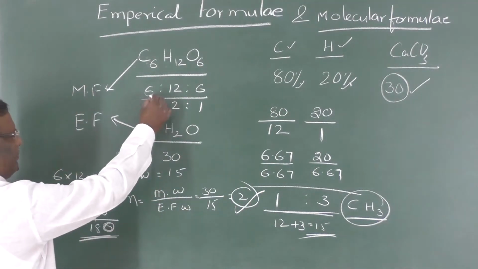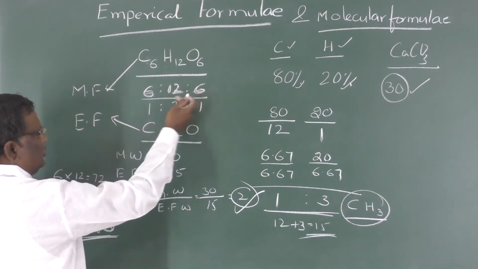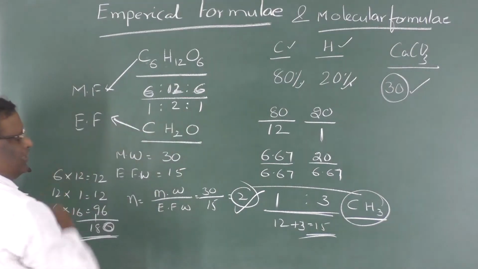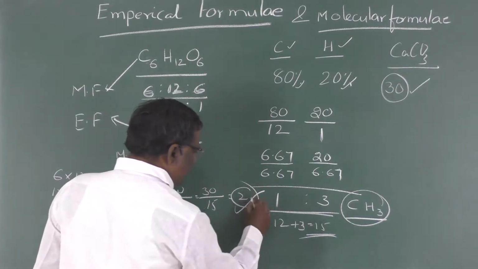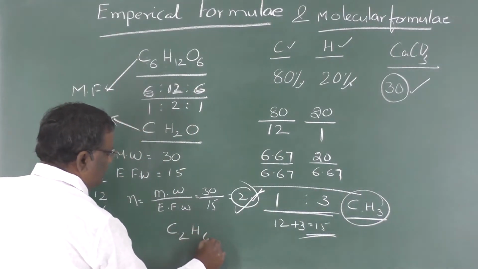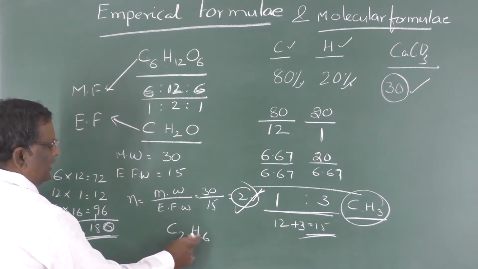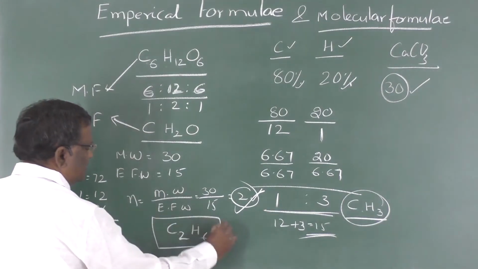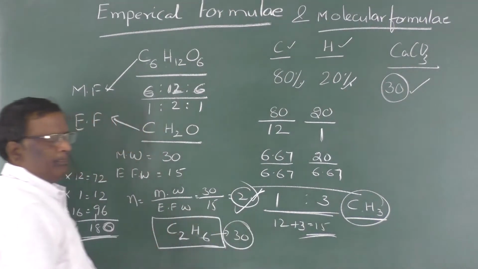N is nothing but the number by which we divided to get this empirical formula ratio. So if you multiply this 2 with CH3, you get C2H6: carbon into 2, H3 into 2, 6. If you calculate its molecular weight, it is found to be 30.